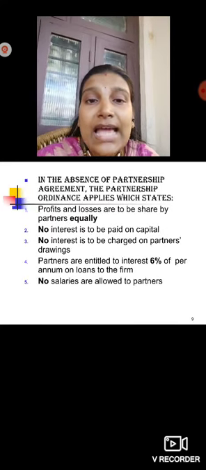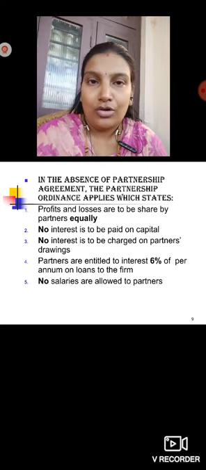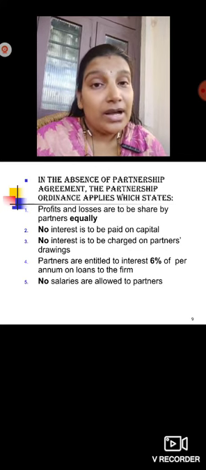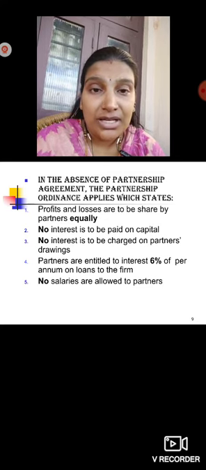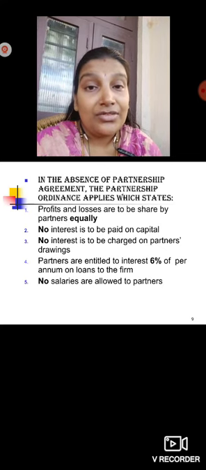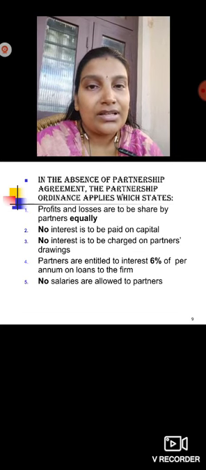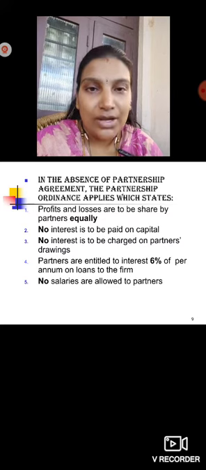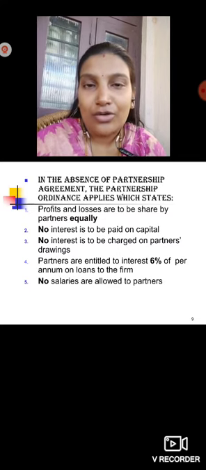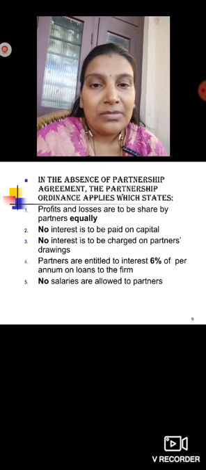Then next, if there is a partnership deed, the business will run according to it and the partners will obey it. In the absence of a partnership deed, the partnership ordinance applies, which states, first, if there is no agreement between the partners, profit and loss, whatever it is, should be shared by all the partners equally.